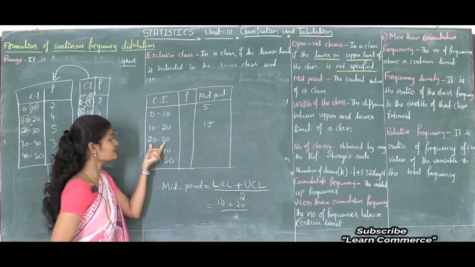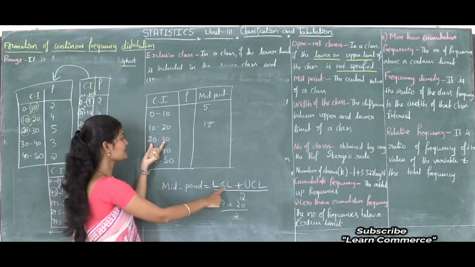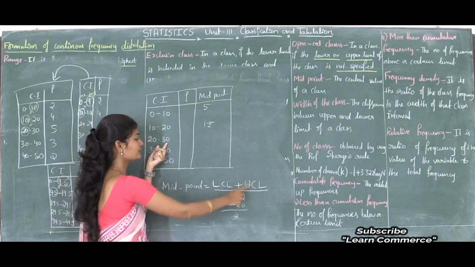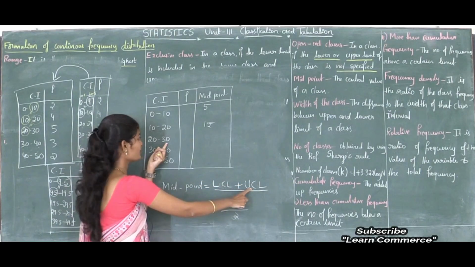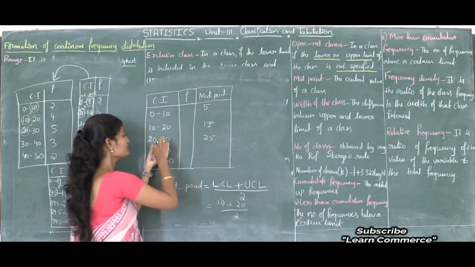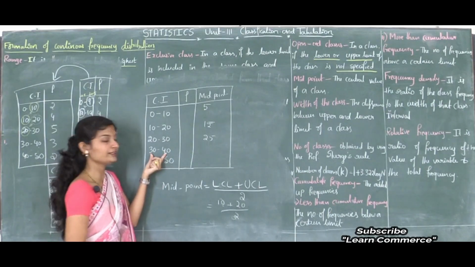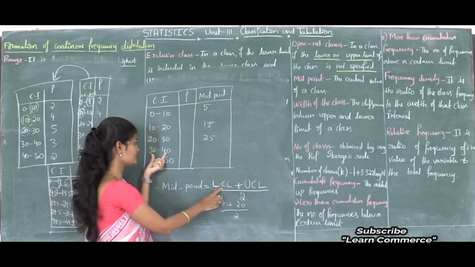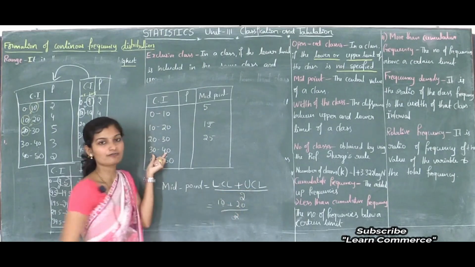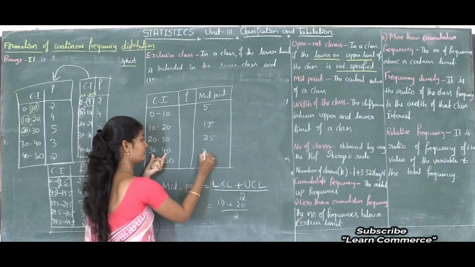Next, in this class the lower class limit is 20 and the upper class limit is 30. So 20 plus 30 is 50, and 50 divided by 2 is 25. For this class the midpoint is 25. Next class, 30 to 40: 30 plus 40 is 70, and 70 divided by 2 is 35.